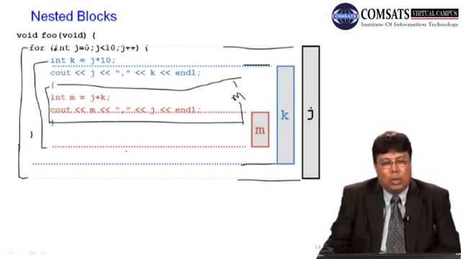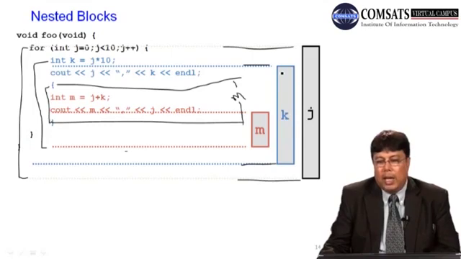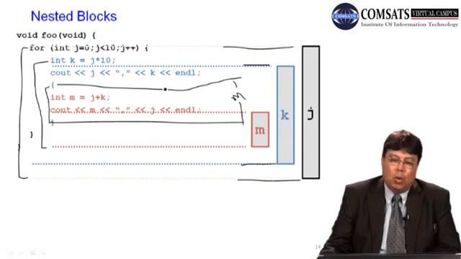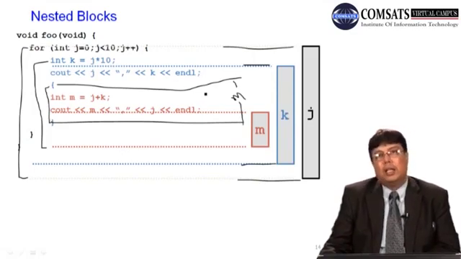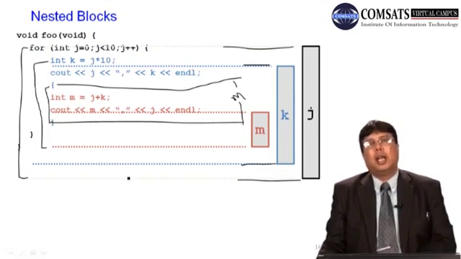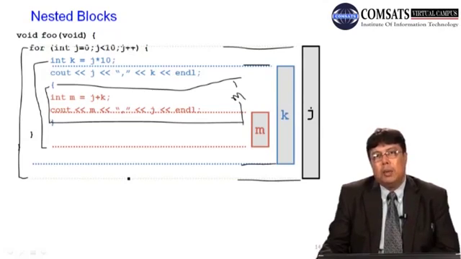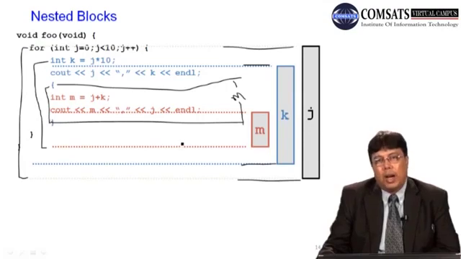Every time the control enters K, K की domain में enter होता है, K is defined again. Every time the control enters M, it defines M. But as soon as it exits M, M is lost. As soon as it exits K, K is lost. So, I hope कि अब आपकी ये बात समझ में आ गई है कि किसी भी वेरिएबल की जो विजिबिलिटी और उसकी जो लाइफ है is within the scope where it has been defined.